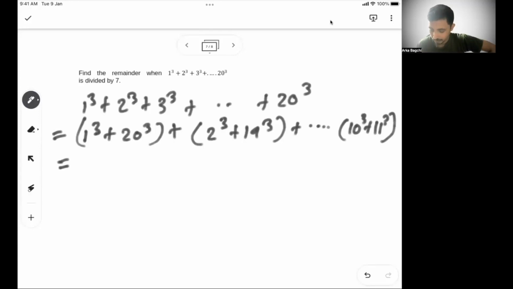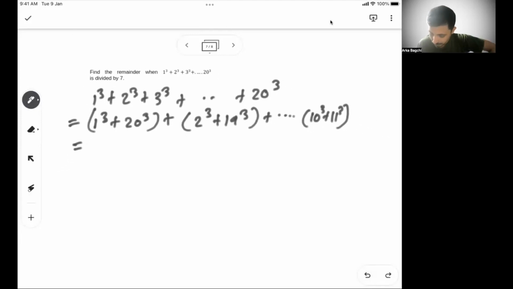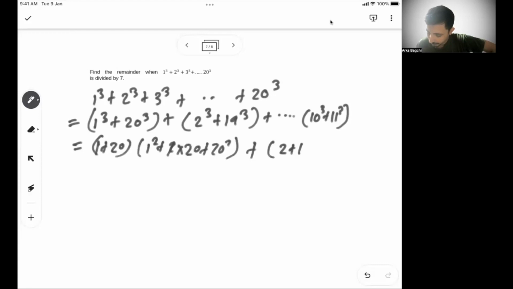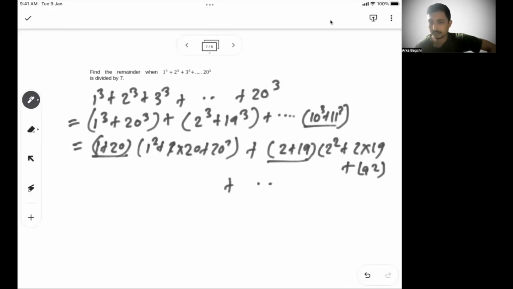So the first one, 1 cube plus 20 cube, I can write as 1 plus 20 into 1 square minus 1 into 20 plus 20 square, the normal a cube plus b cube formula. Then the second one, 2 plus 19 into 2 square minus 2 into 19 plus 19 square, and so on. Everywhere you will see a 21 here, a 21 here. Even in the last one, 10 plus 11 is 21.